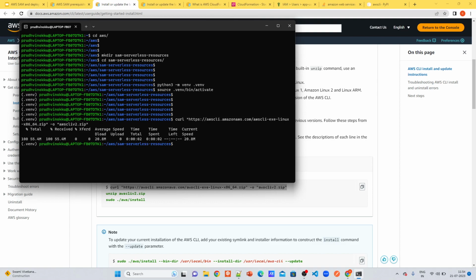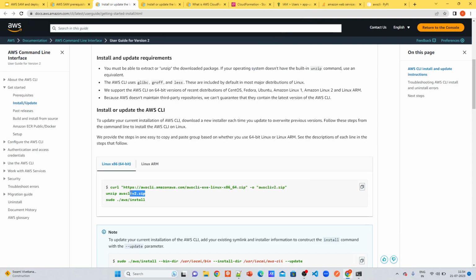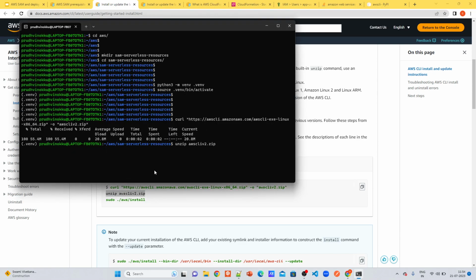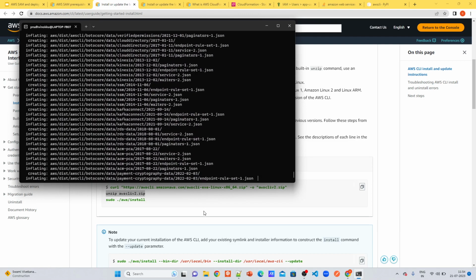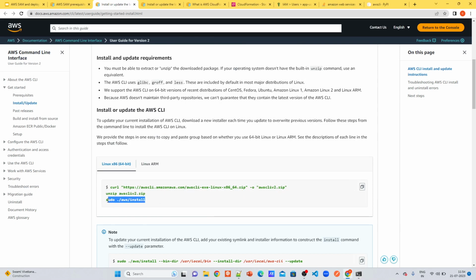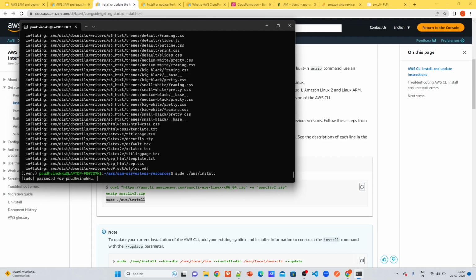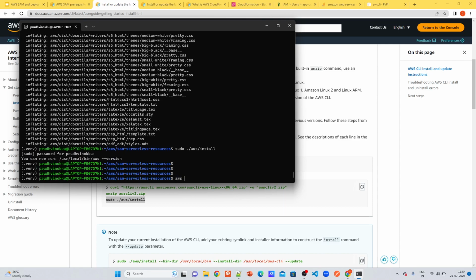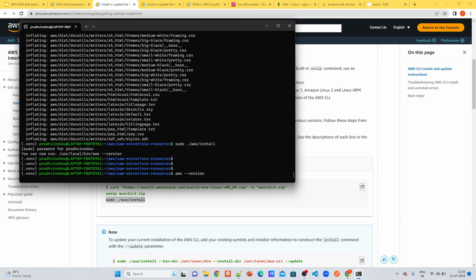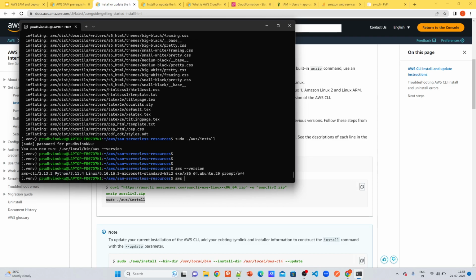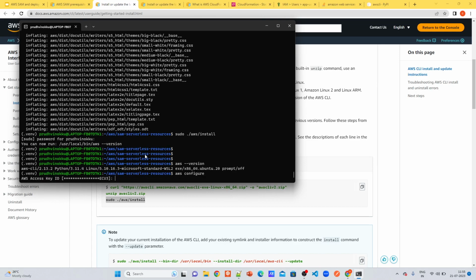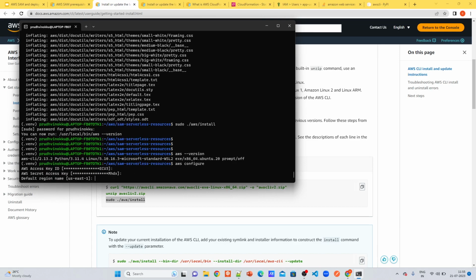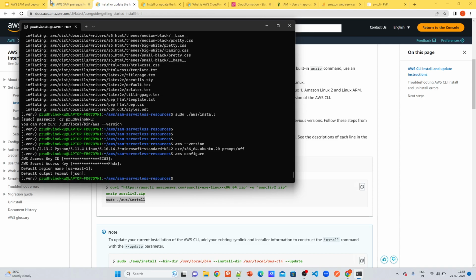You just curl it, which will download it, and unzip it, and install it. For sudo, you need to provide a user password. Those are the steps you need to follow, and you need to check its version using aws --version. It is installed, and you need to configure the credentials. I already configured the credentials, but you can configure the credentials. That is also a next step.